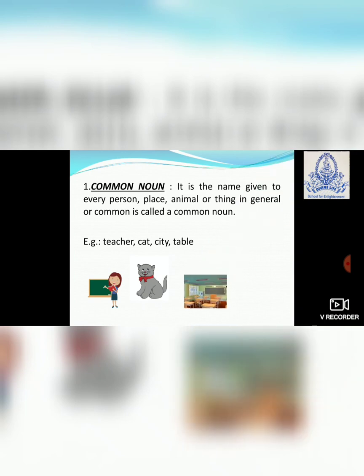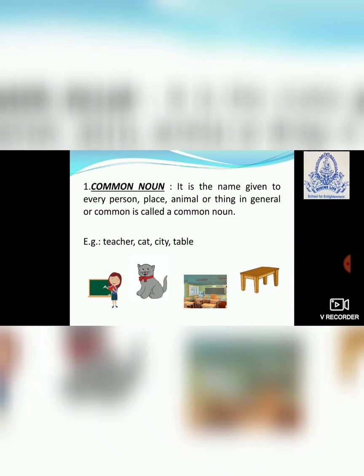Now comes city or classroom. If you can see the picture of the classroom, a classroom can be of any class. It can be a classroom of standard 1, standard 2, standard 3, standard 4, any class. I have only mentioned classroom. So it is a common classroom where students sit and study, right?